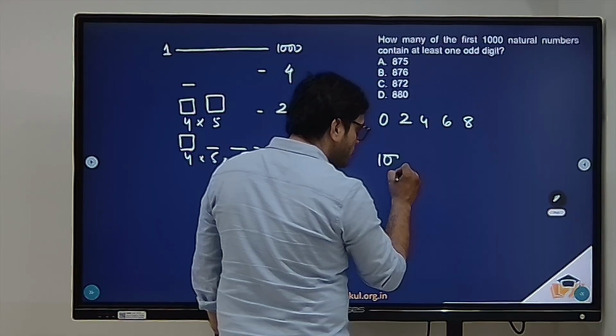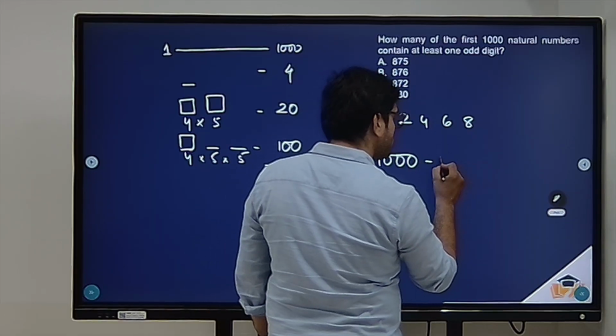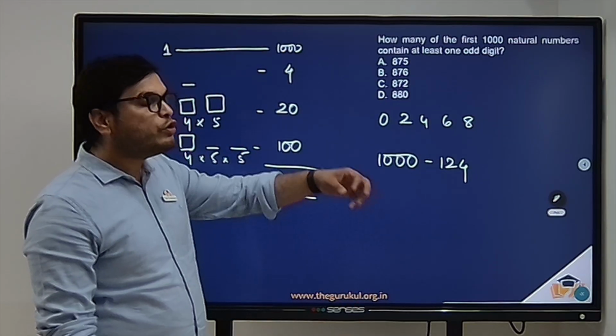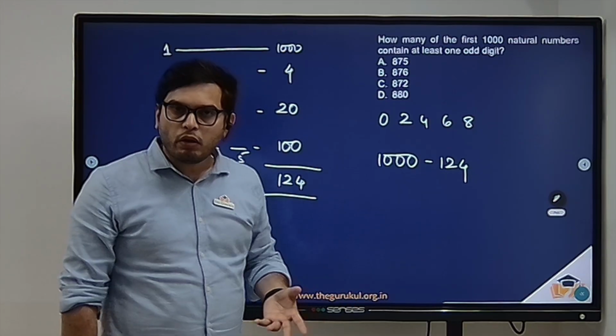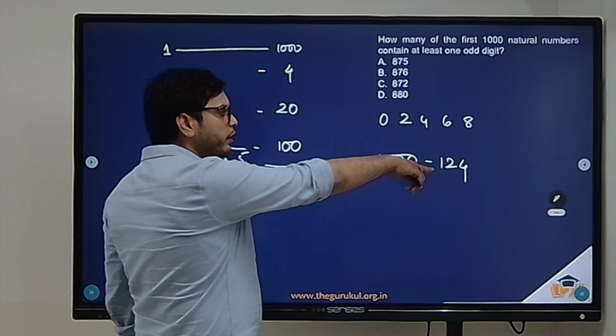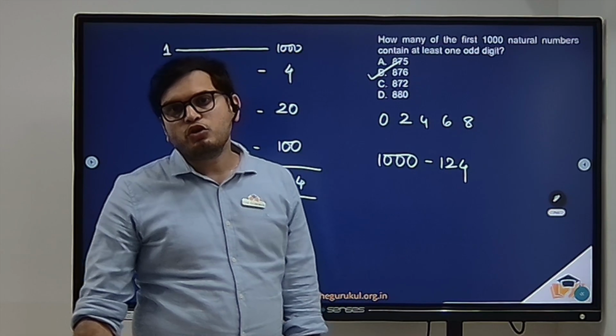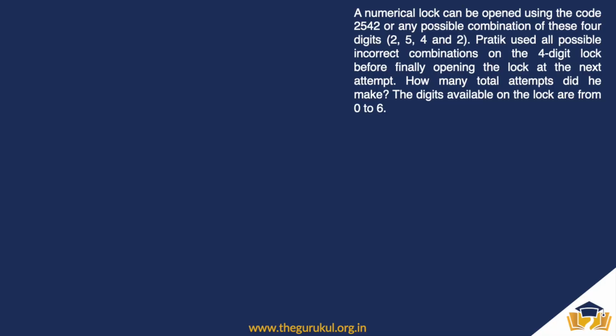From 1000 natural numbers, you need to subtract 124 numbers which do not have at least one odd digit. So that would be 1000 minus 124, 876. Hence option B should be the answer for this question.